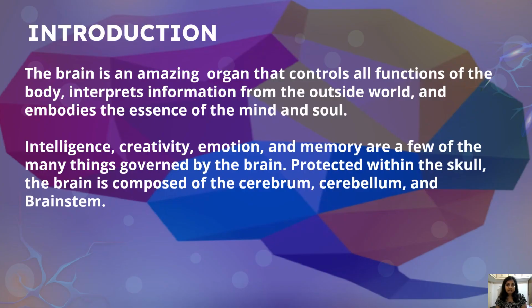The brain is an amazing organ that controls all the functions and also coordinates the activities performed by the body, and it plays a major role in interpreting the information from the outside world and makes us sensible also. Then brain governs the few other things such as intelligence, creativity, memory, and emotions. So brain is mainly protected within the skull and has three main sections like cerebrum, cerebellum, and the brainstem.